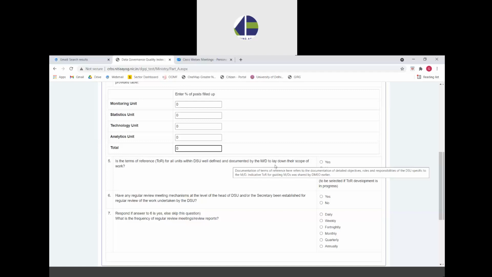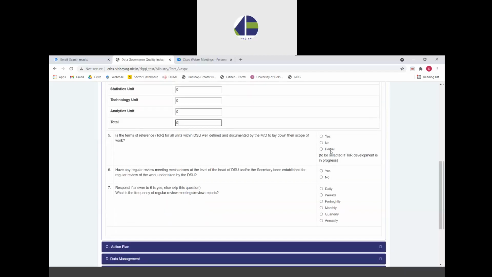The indicative TOR for guiding ministries in this direction was already shared by DMEO earlier and can be referred to by the ministry. If the ministry has developed this TOR and documented it, it can select yes. If they haven't, please select no. And if it is still in progress, under definition, or half prepared, then you can select partial.